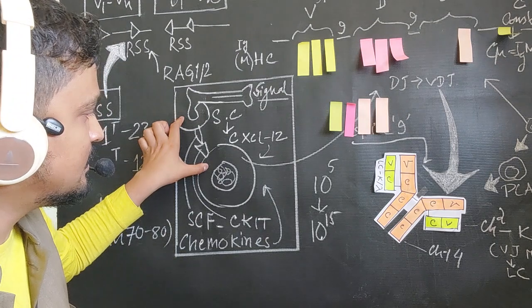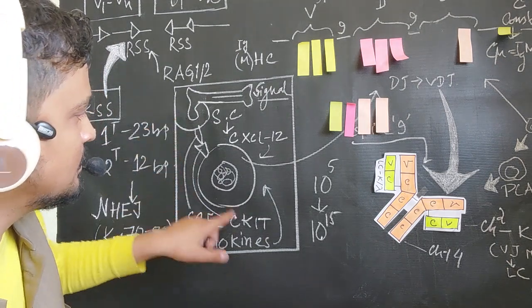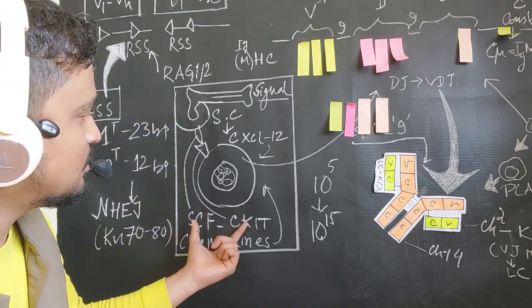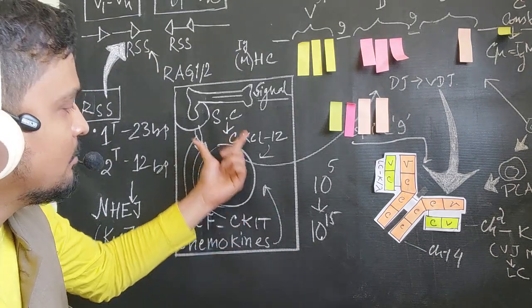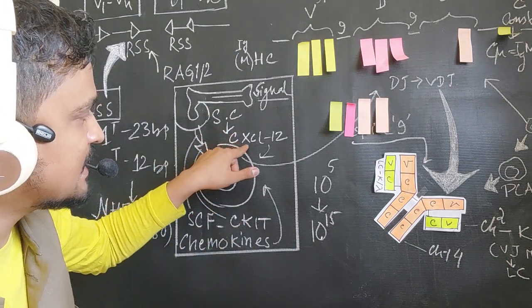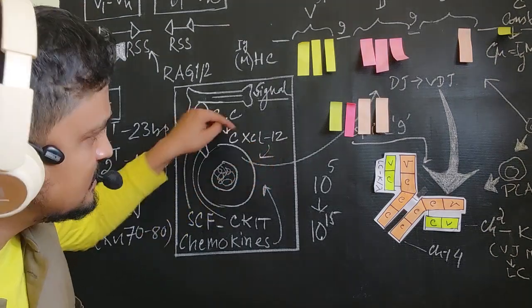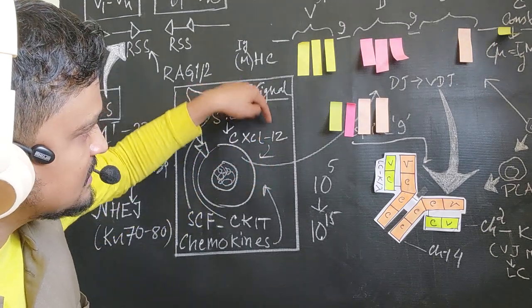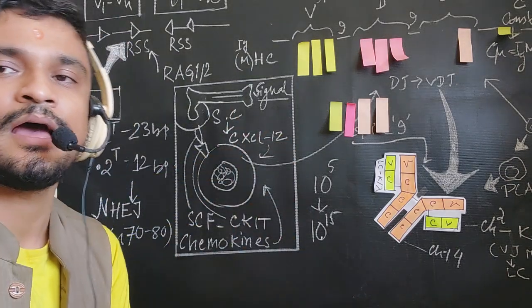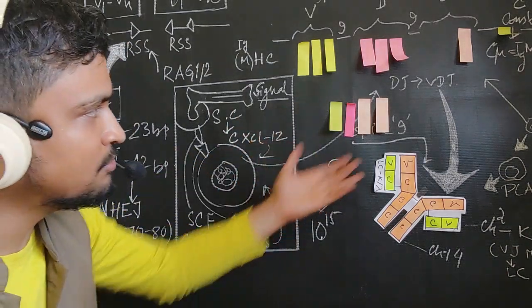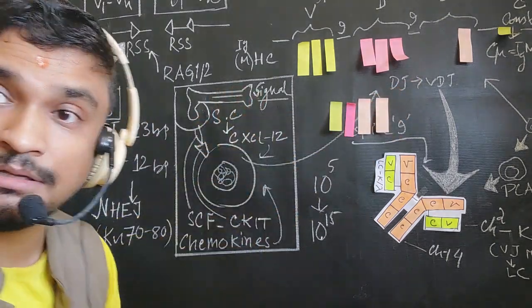Now these two cells interact with the KIT and SCF. These are two kinds of molecular ligand, so they will interact, and the chemokine, very important, is CXCL12. CXCL12 is a chemical signal that will trigger this B cell to proliferate and produce the antibody through DJ recombination. These are the chemicals involved in it.